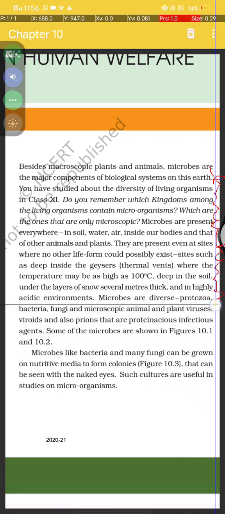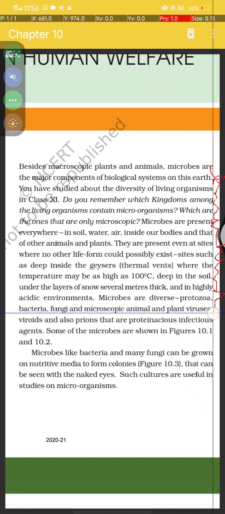Microbes are diverse: protozoa, bacteria, fungi, microscopic animals and plants, viruses, viroids, and also prions. These are proteinaceous infectious agents. Some of the microbes are shown in figure 10.1 and 10.2.